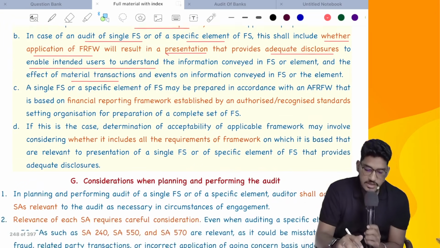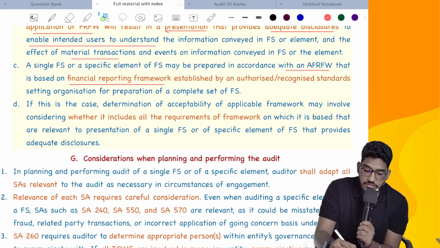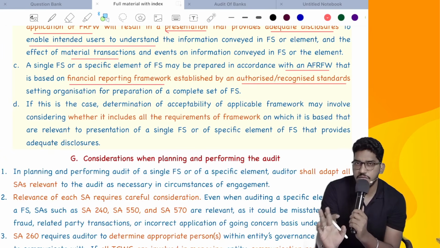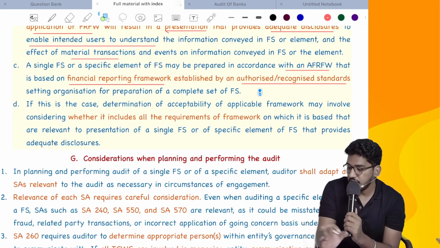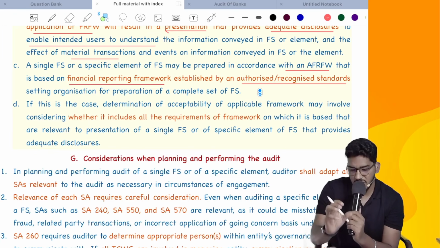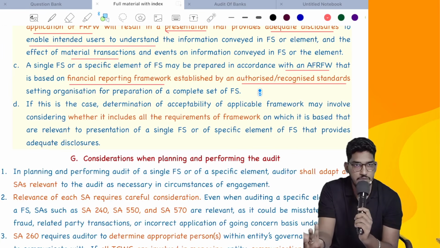Next, a single financial statement or specific element of a financial statement may be prepared in accordance with an applicable financial reporting framework that is based on financial reporting framework established by an authorized or recognized standard setting organization for preparation of complete set of financial statements. Now what is this? I'll give you one simple example. See, our ICA has given standard, our ICA has given Schedule 3 accounting standards, Companies Act we have. So if you take normal companies for complete financial statements, what is the framework we follow? Schedule 3 accounting standards. Sometimes what client will do is even for preparing the single financial statements also, he will extract that relevant portion of the Schedule 3 and accounting standards and he will apply it. That also will happen, no? So that's what they say here.